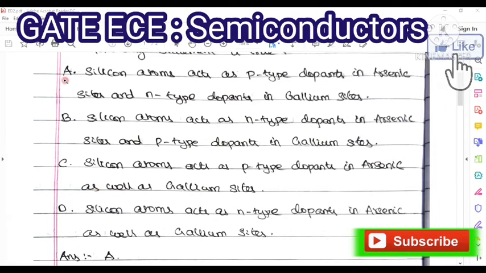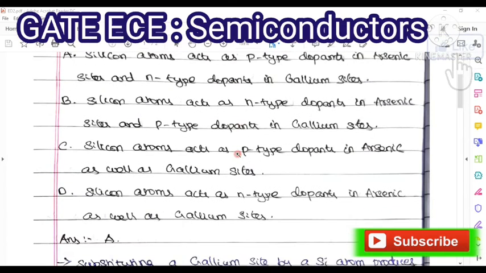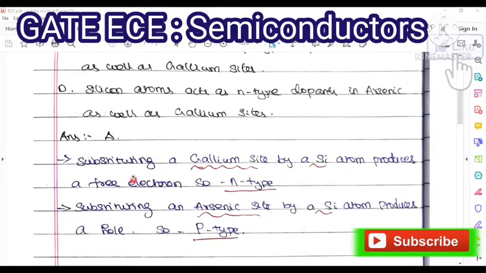So your answer becomes option A, that is silicon atoms act as p-type dopants in arsenic sites and n-type dopants in gallium sites. This is the correct answer. Let us check how it is correct. You are substituting the gallium sites by silicon atoms. Keep remembering this term: substituting gallium sites by silicon atoms produces free electrons.